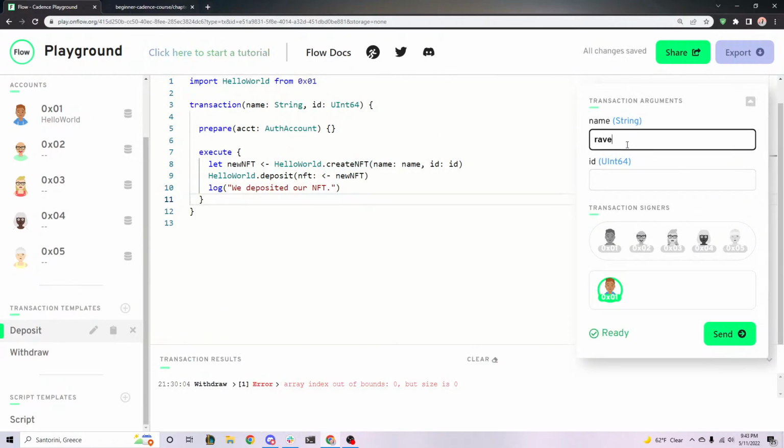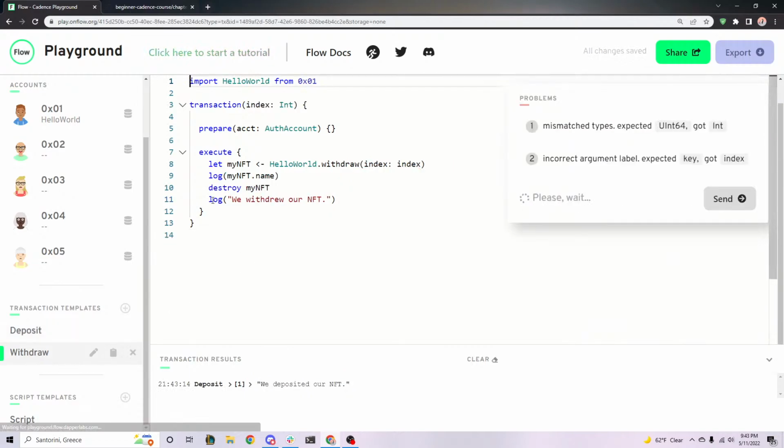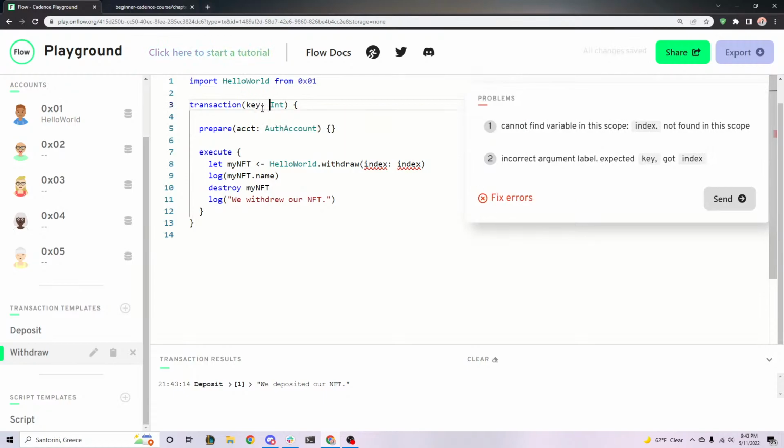So let's type in Raven, ID 100. Send it. We deposited. Perfect. Now let's go and withdraw. The only difference is it's not an index anymore. It's a key, and it's a UInt64.